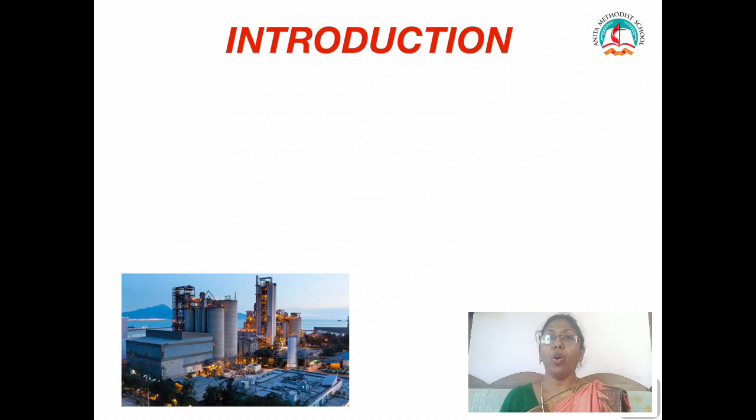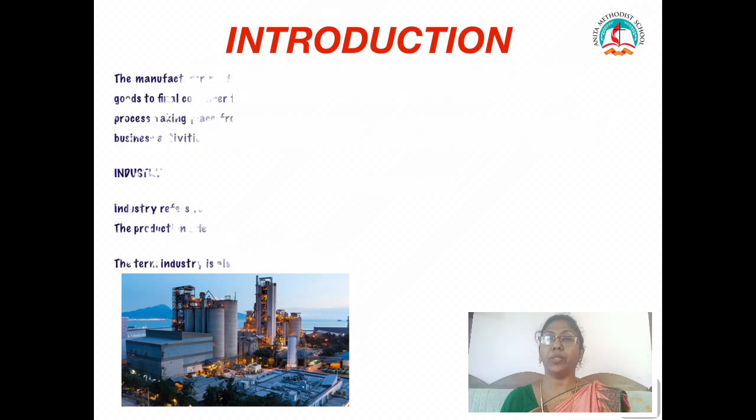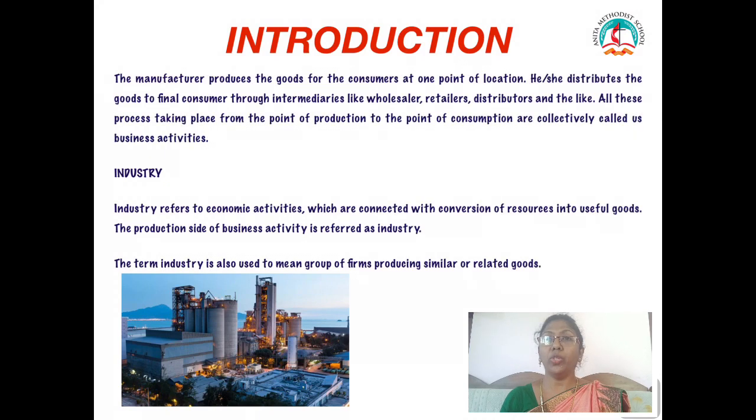First, we should know what is business activity. Producers produce goods at one place, and there are consumers at the other point. Intermediaries act as a link between the producer and the consumer. So when the manufactured goods reach the consumers, here we can say the business activity takes place.